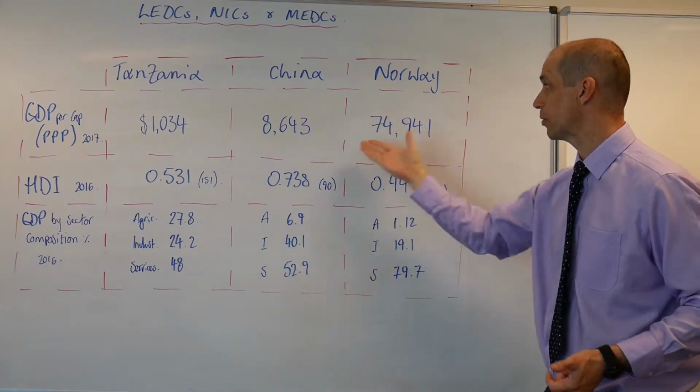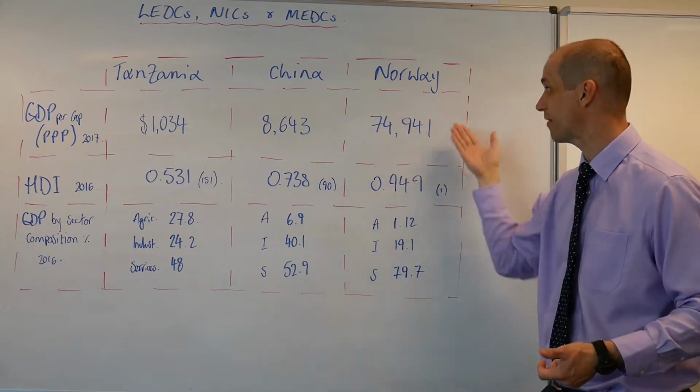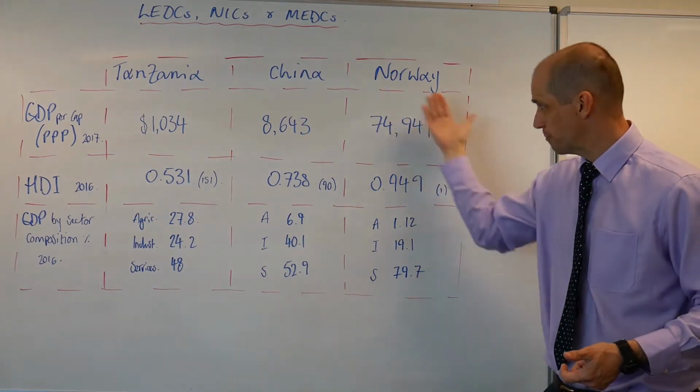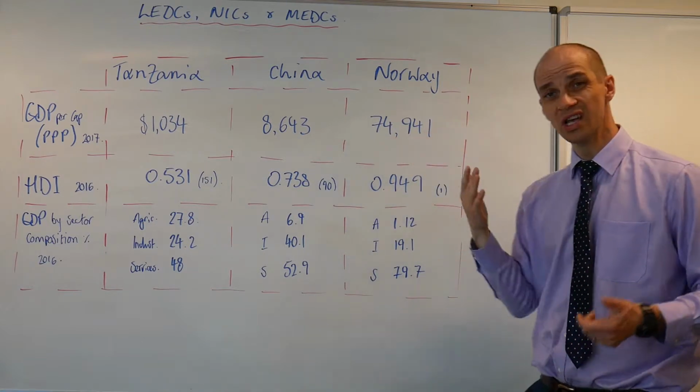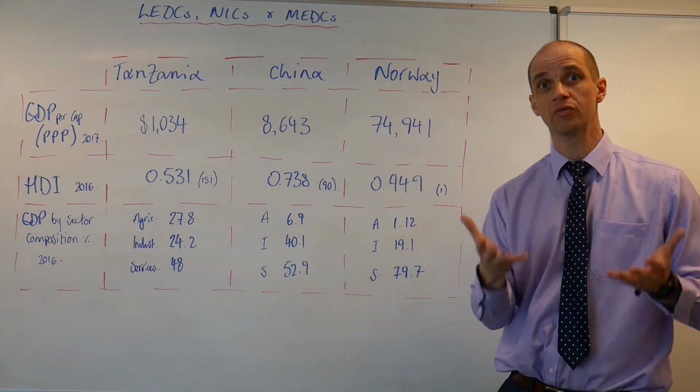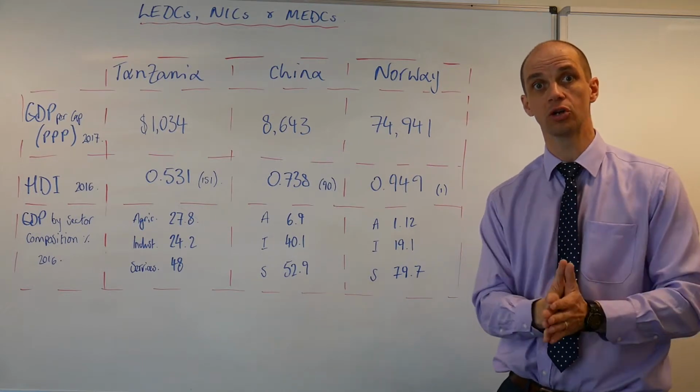Then we've got Norway. Well, look at the difference there. Yes, I have picked out, I think it was number 3 in the list here. According to the IMF's figures, $75,000 almost per annum. Really, really rich, wealthy country.